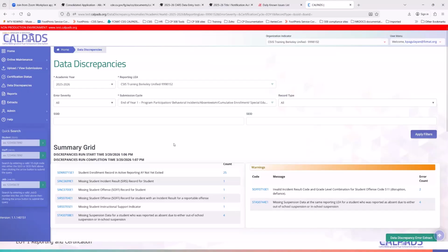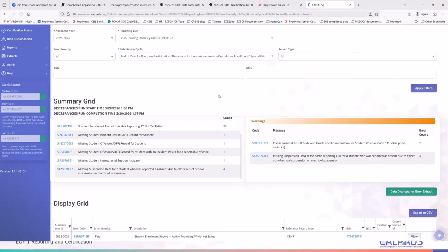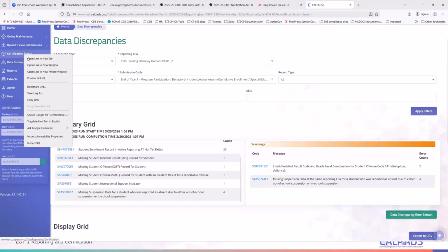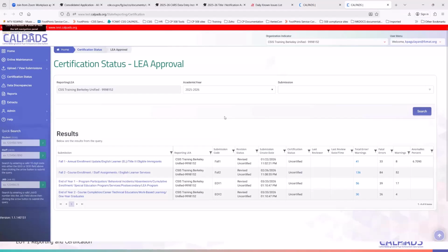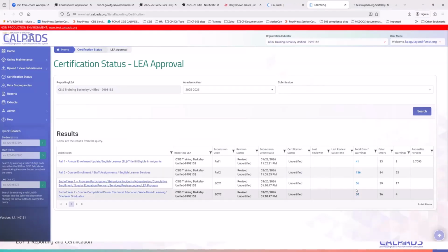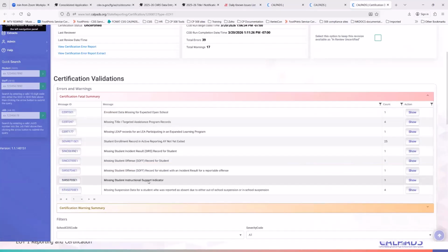If you have currently uploaded data to CalPADS for end of year one, we encourage you to start looking at any potential data discrepancies, because any discrepancy that is left unresolved will then reflect as a certification data discrepancy error once the snapshots are activated on May 5th. So you have both data discrepancies as well as certification errors.